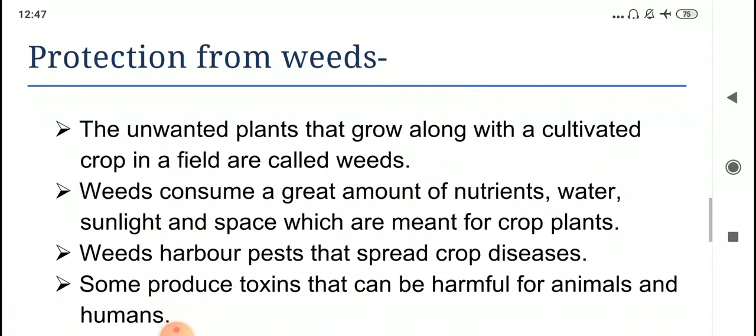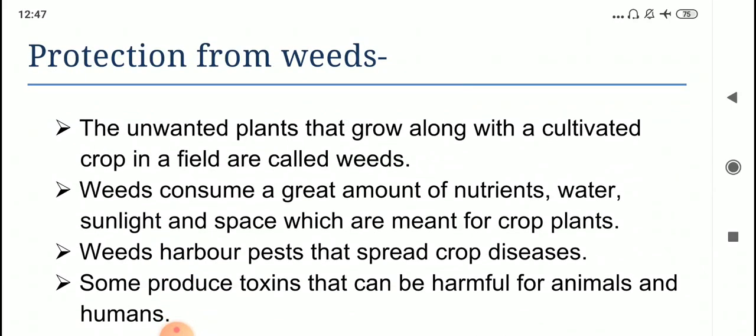Now we move on to the next topic, that is protection from weeds. Now what are weeds? They are the unwanted plants that grow along with the crops. And why is it essential to remove them? Because if we allow the weeds to grow, then they will start competing with the crops for nutrients, for sunlight, for water. All right, so this can adversely affect the crop yield.